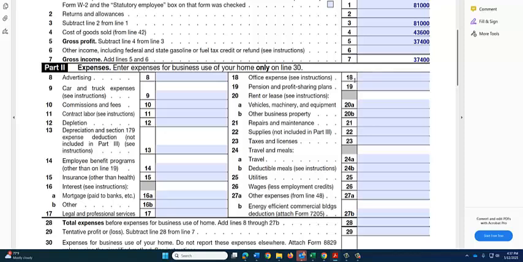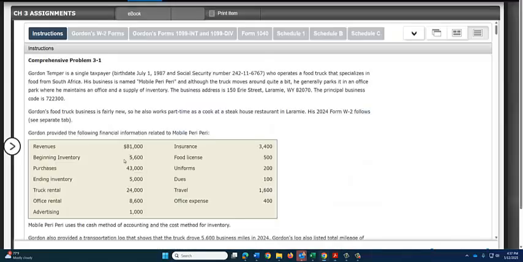So now let's get into the expenses. If we go back to the problem, we see we had truck rental, office rental, advertising, insurance, food license, uniforms, dues, travel, and office expense.